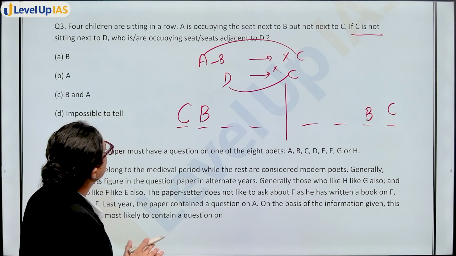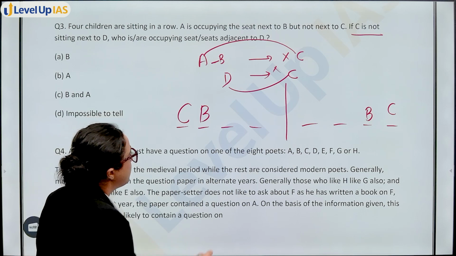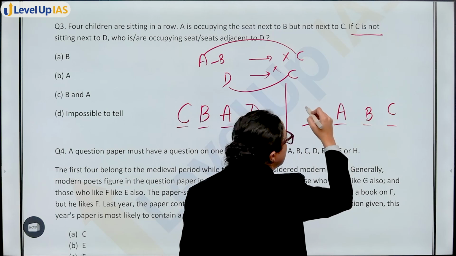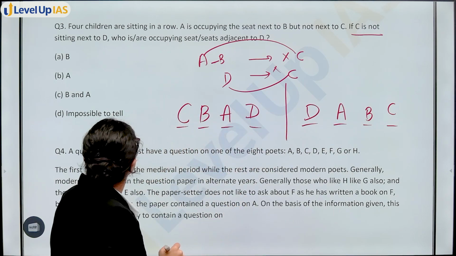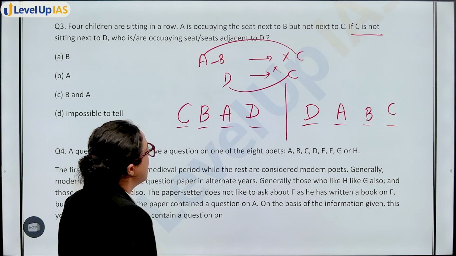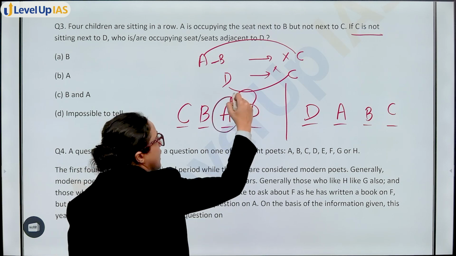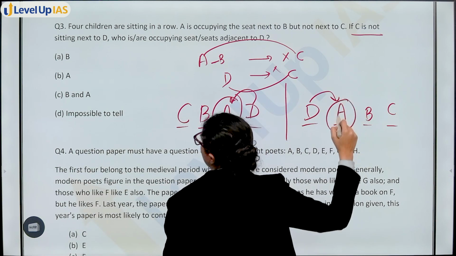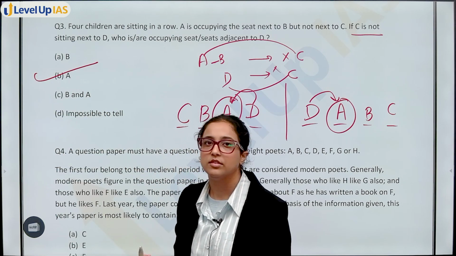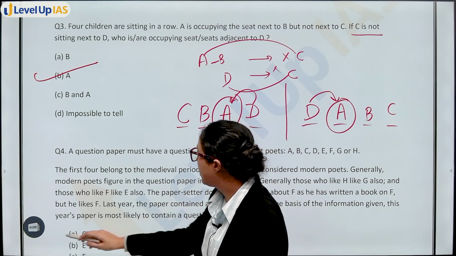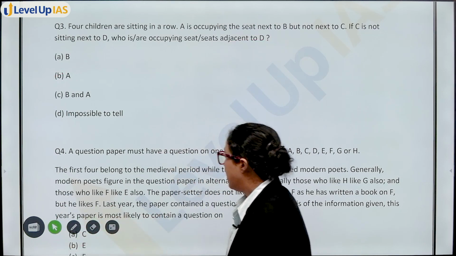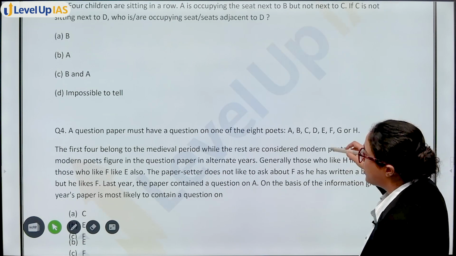Now you have, A is occupying a seat next to B, that means A will be here. D. These are the arrangements. If C is not sitting next to D, who is occupying the seats adjacent to D? Adjacent to D, only A in both cases. So option B, A will be your answer. So a very easy question again. Now, next question.